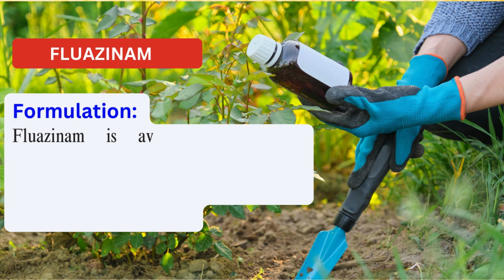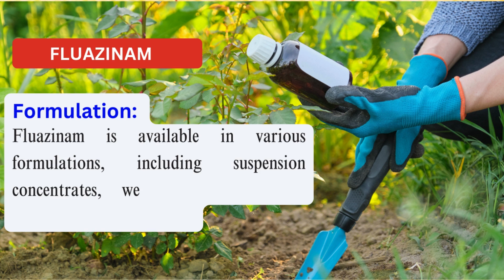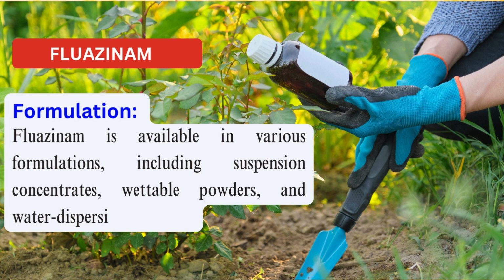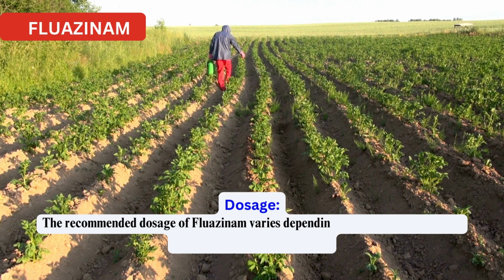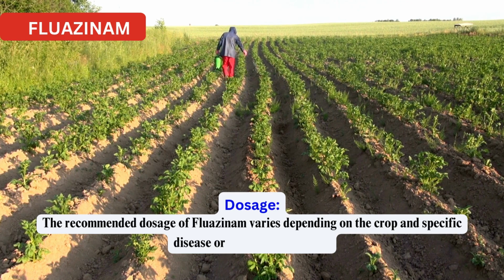Formulations. Fluazinam is available in various formulations, including suspension concentrates, wettable powders, and water-dispersible granules. Dosage. The recommended dosage of Fluazinam varies depending on the crop and specific disease or pest being targeted.